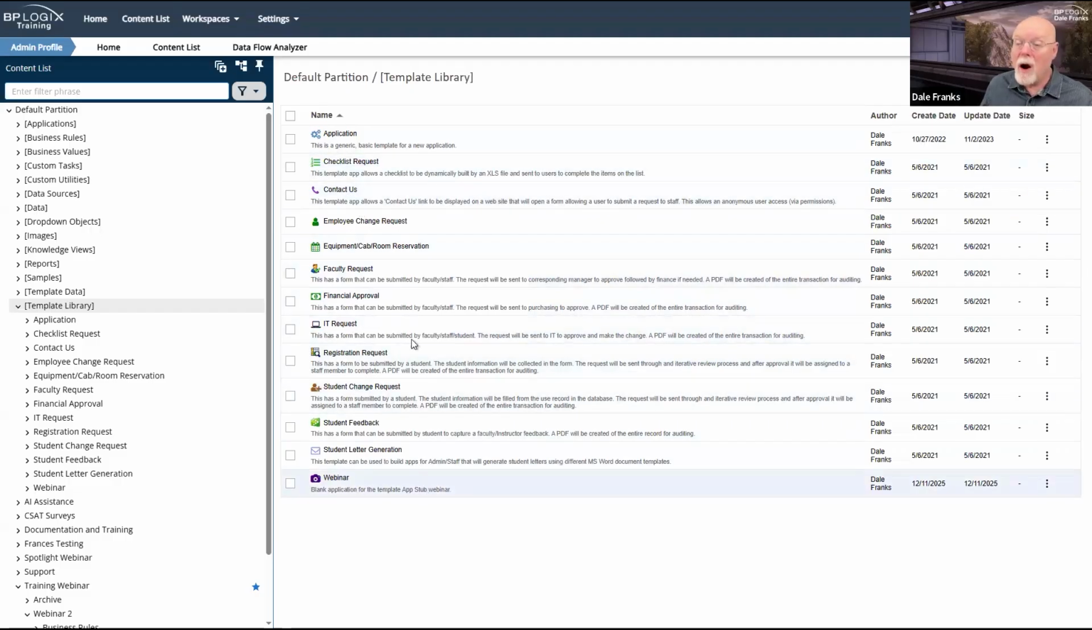Now, some of them are very generic. The checklist request template is super generic. What it enables you to do is create your own checklist via an Excel file. And based on that checklist, it's going to go through and change the data you see on the form. It's going to change how the process timeline works. And any time that you need to run through a checklist in a process, this is a great template for that.